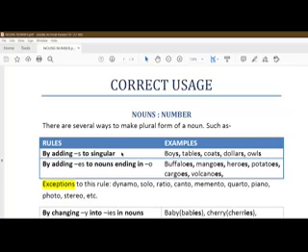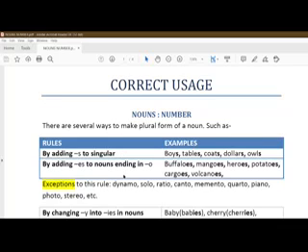But you know what? Exception is also a rule, and this rule also has an exception. See the exceptions, that is dynamo, solo. These are generally foreign words: ratio, canto, memento, quarto, piano, photo, stereo. Though these words end with an o, which is again preceded by a consonant, still we will not add es to it, rather we will add a single s after the word as a suffix in order to make it plural.